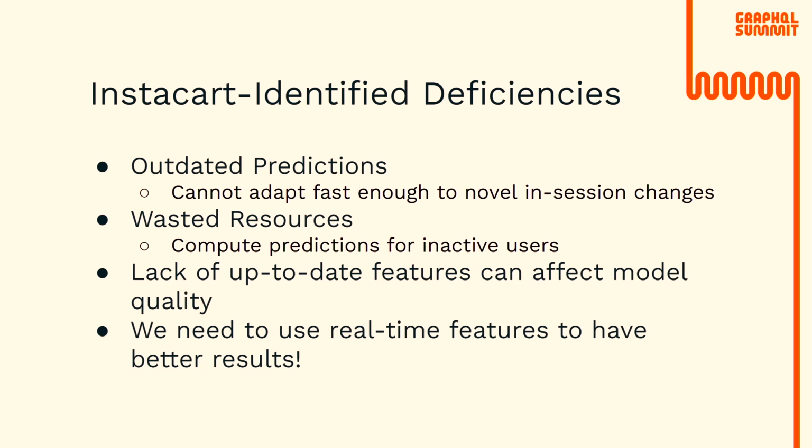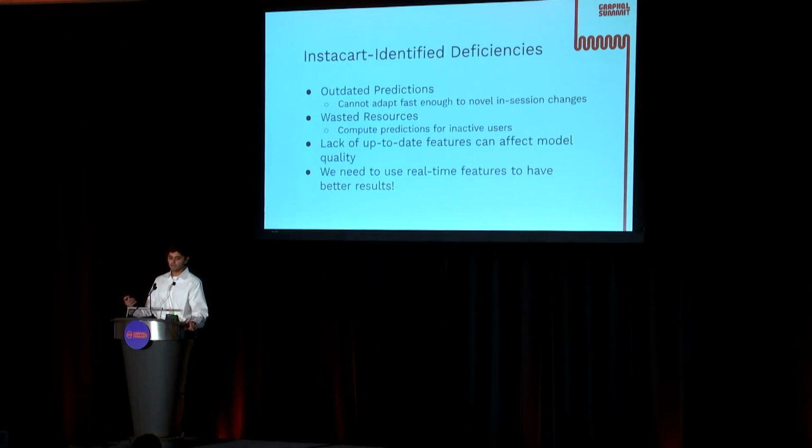So as stated in the Instacart blog, the engineers noted a number of deficiencies in this system that can be applied in general to the batch prediction paradigm. The first is that using the batch prediction paradigm can often serve outdated predictions. As we've just discussed, these predictions are computed on a scheduled basis, but a lot can happen between these intervals. So let's illustrate an example directly from Instacart. Let's say every week I go onto Instacart just to buy potato chips. One week, let's say I want to branch out, and this week I want to buy a soft drink. If the system solely relies on my historical data, I'd only see recommendations for potato chips,